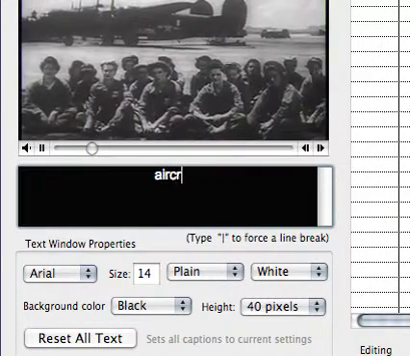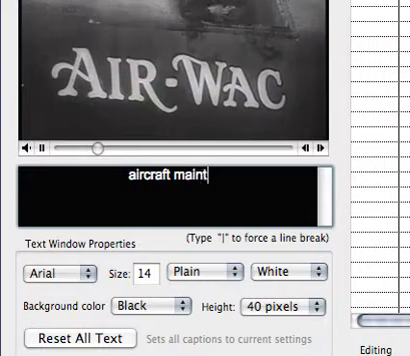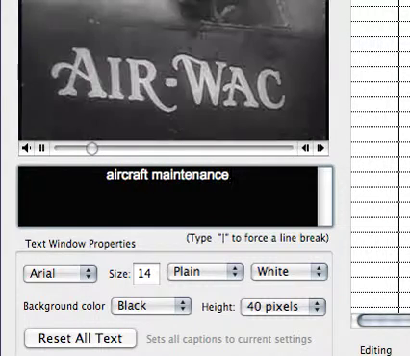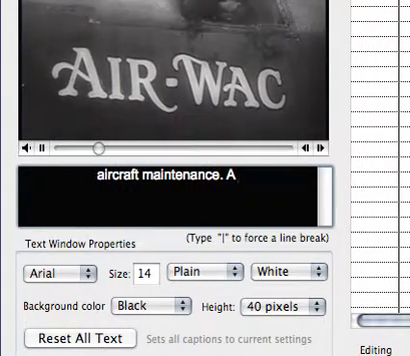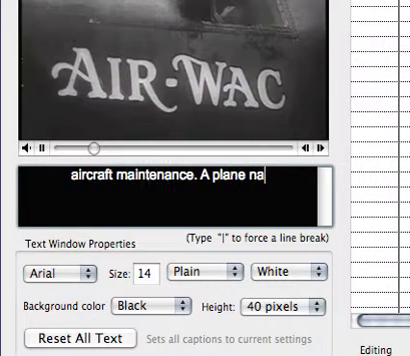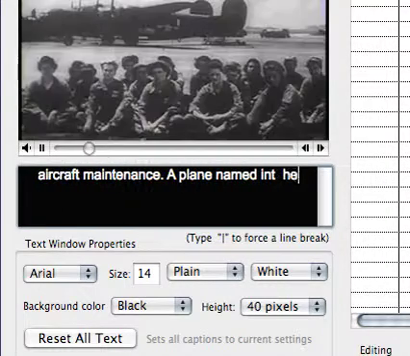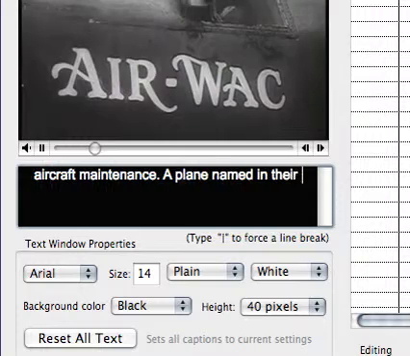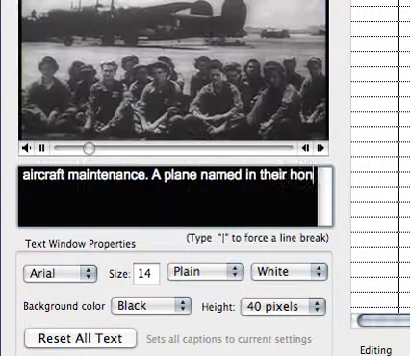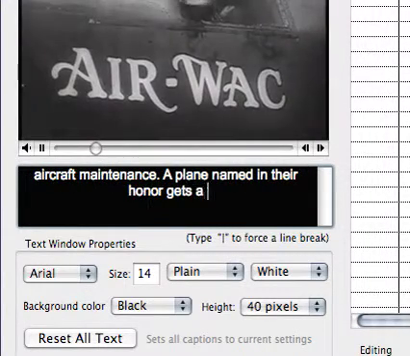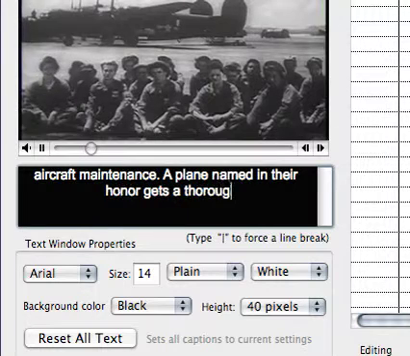Aircraft maintenance. A plane named in their honor gets a thorough aircraft maintenance.